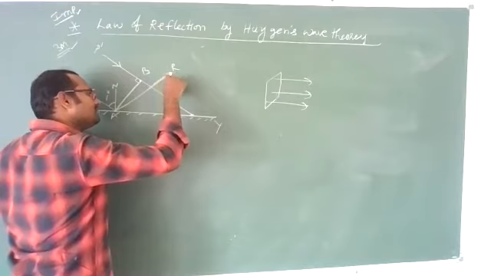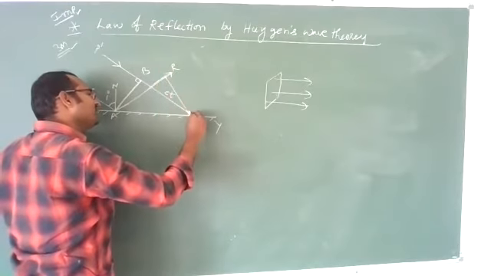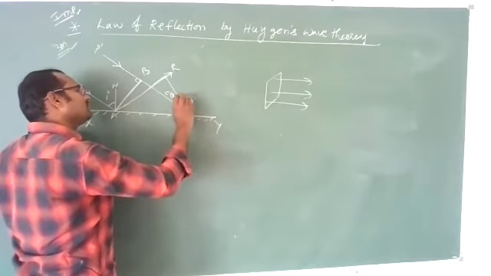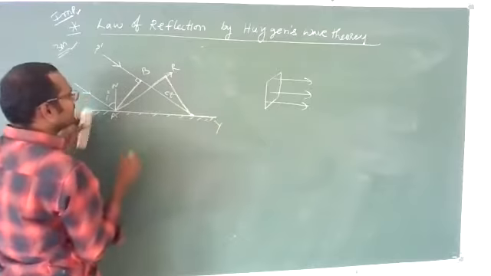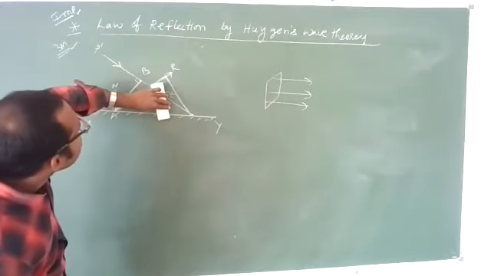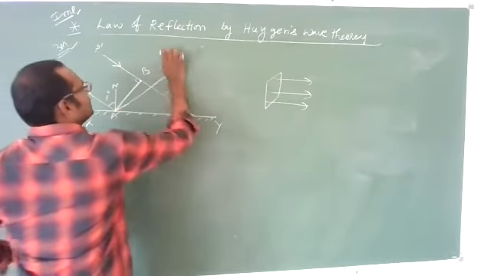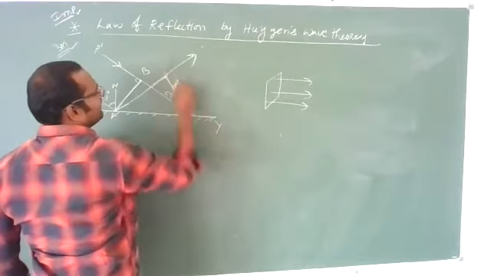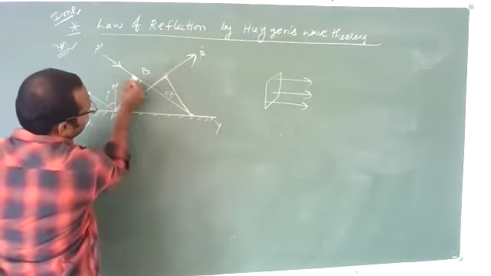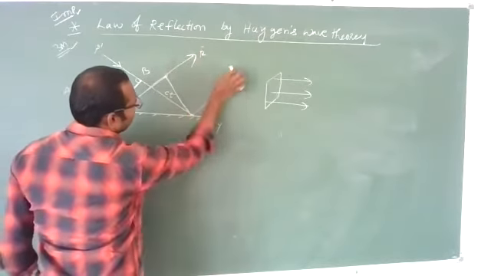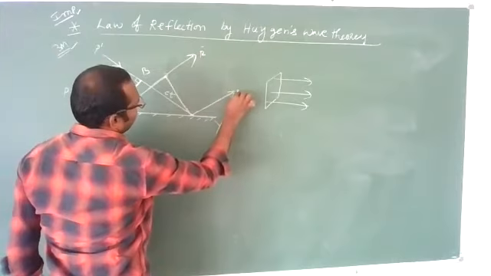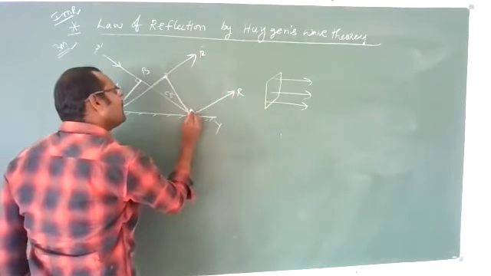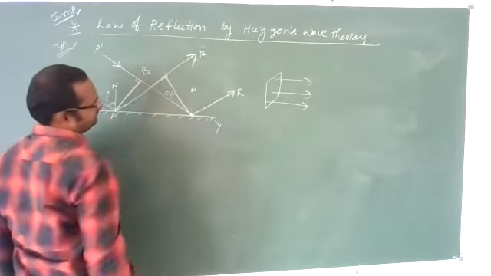So here, the wavefront will become like this. This is the reflected ray, this is the incident ray, and it will reflect back like this. If you want, this will be another normal.